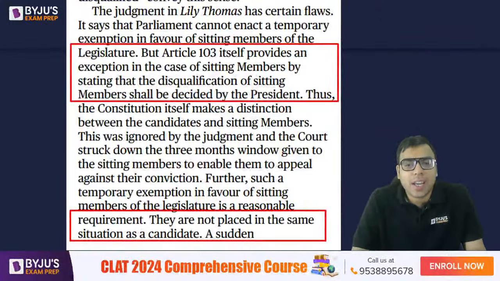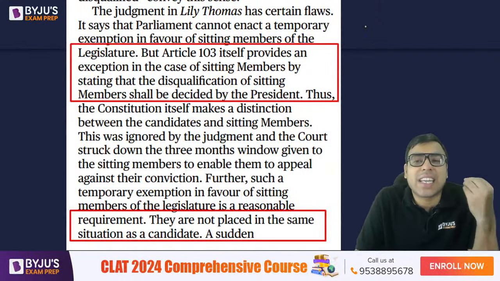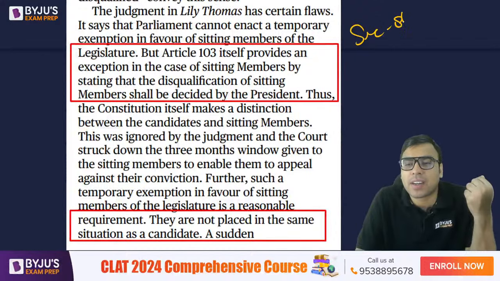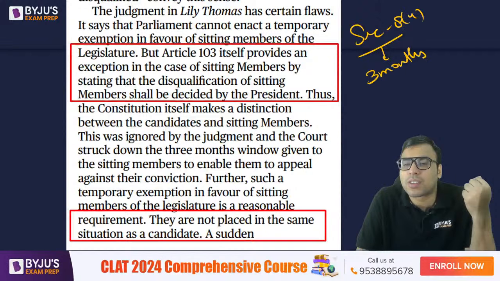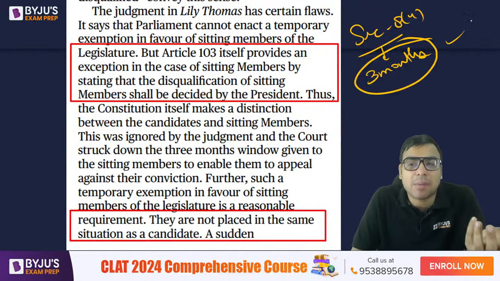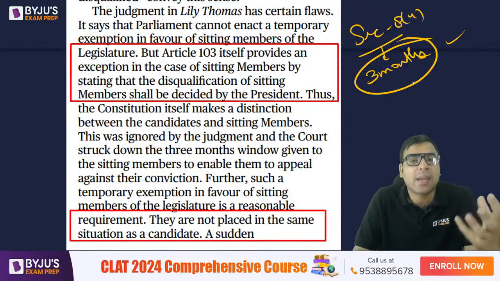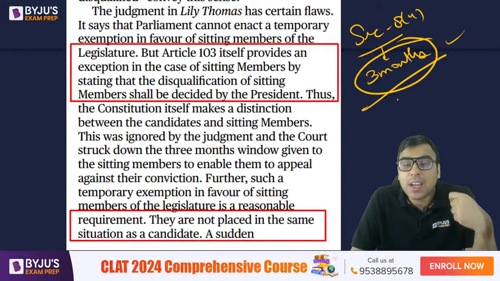Okay, now look, he is actually criticizing the Lily Thomas case. In the Lily Thomas case, what happened? The 3 months time was struck down by the Supreme Court, asking why a sitting MP should be given this benefit. But he is saying no, any MP should be given this 3-month benefit. Why?